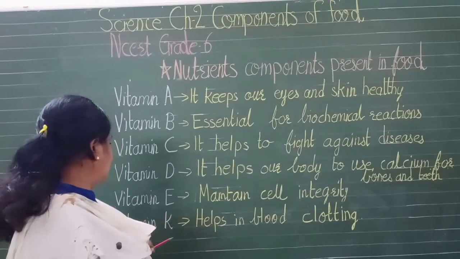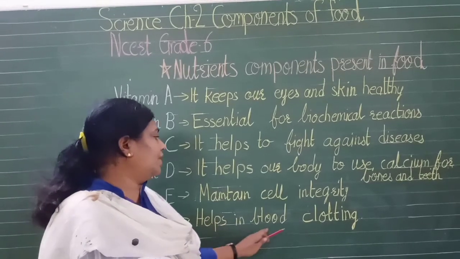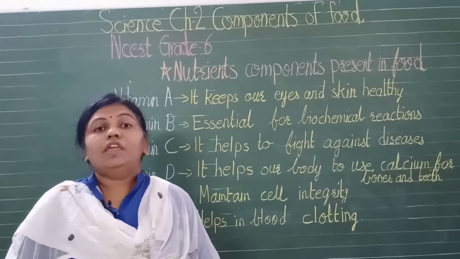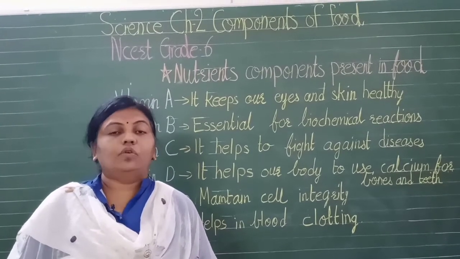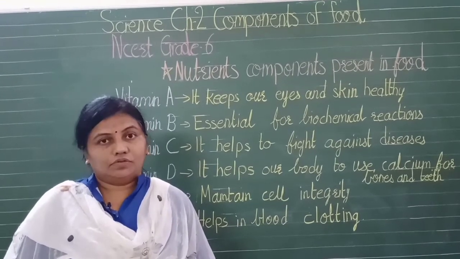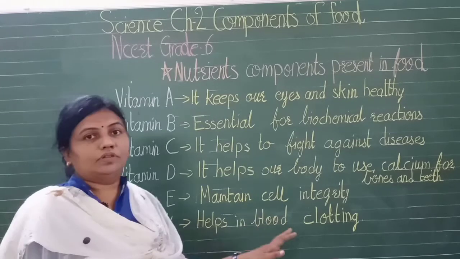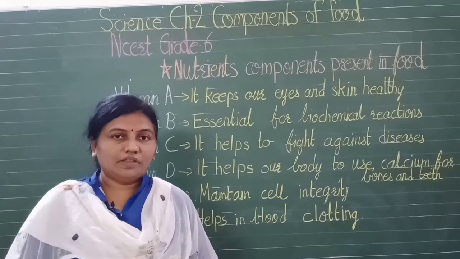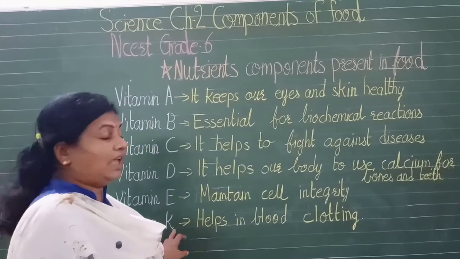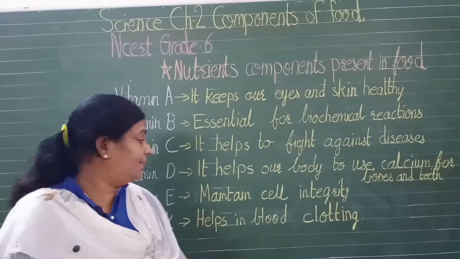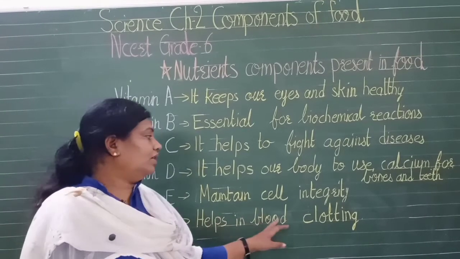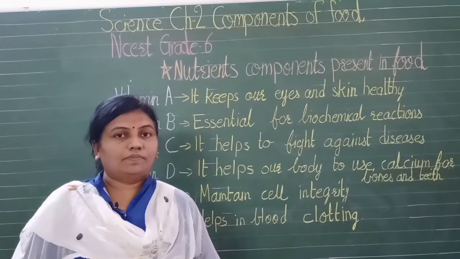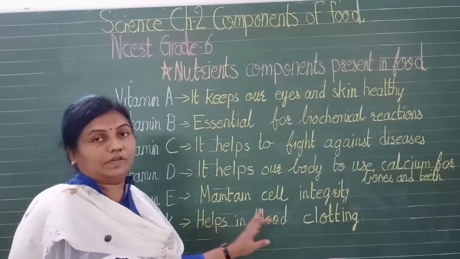And our next is vitamin K. It helps in blood clotting. So when we fall down, blood flows away. If it will not stop, then all the blood will go away and we may die also. So it is necessary to stop the blood. Now there is no switch that we can use to stop the blood. There is no other way. So if we have vitamin K in enough proportion in our body, then blood clotting will be there. So the blood will not come out from the body and it will stop there. So vitamin K is also equally important.